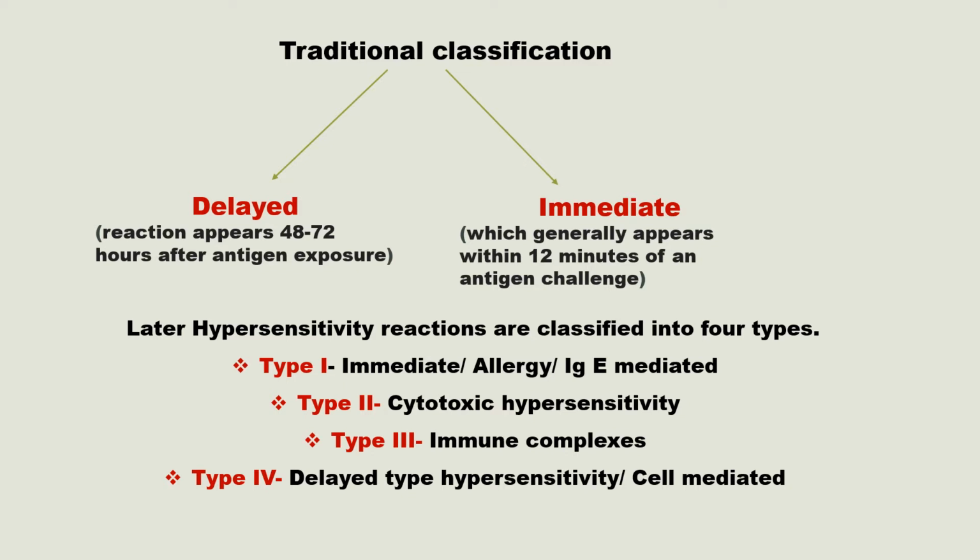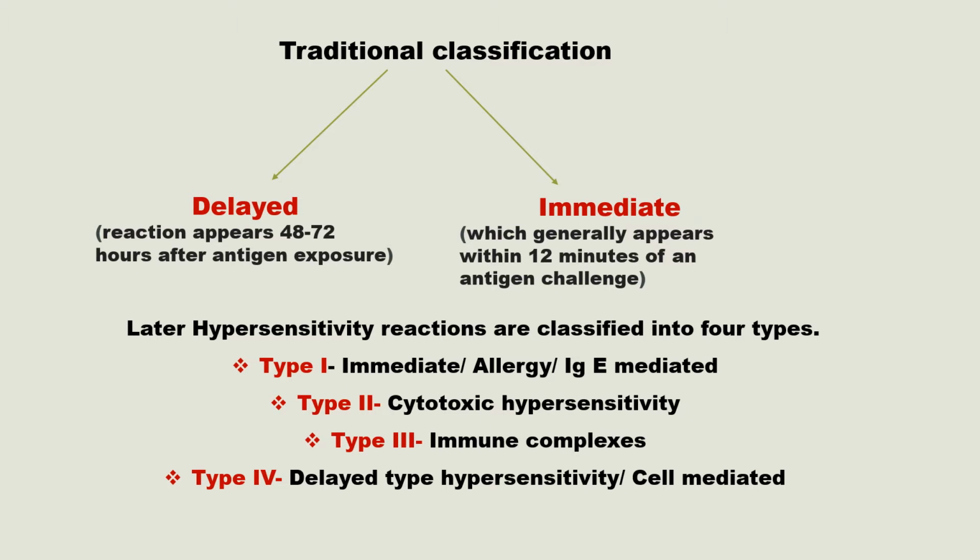In the case of delayed type hypersensitivity, reaction appears 48 to 72 hours after antigen exposure. That will take some time for reaction to appear. In the case of immediate type hypersensitivity, it generally appears within 12 minutes of an antigen challenge. So this is a sudden immune reaction.